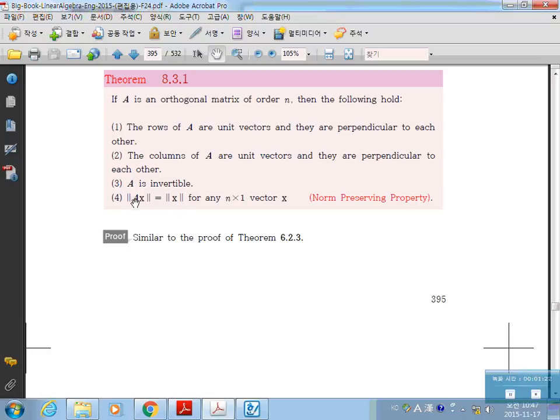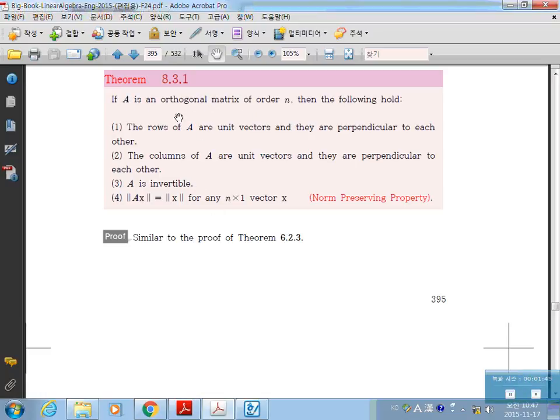And the norm of AX is the same as the norm of X for any n by 1 vector X. So when you multiply this orthogonal matrix to any vector, the norm does not change. These are very important properties of an orthogonal matrix.